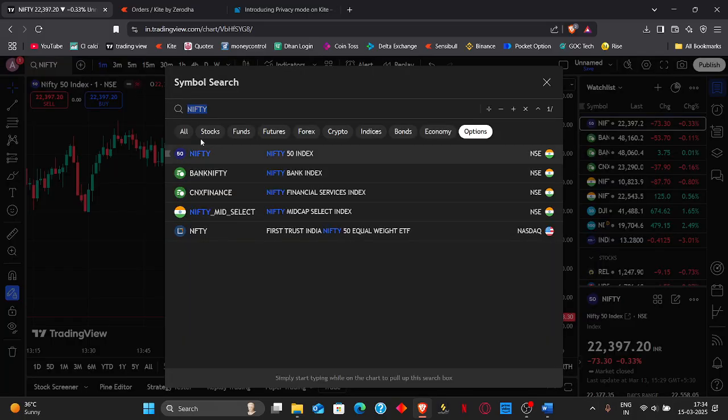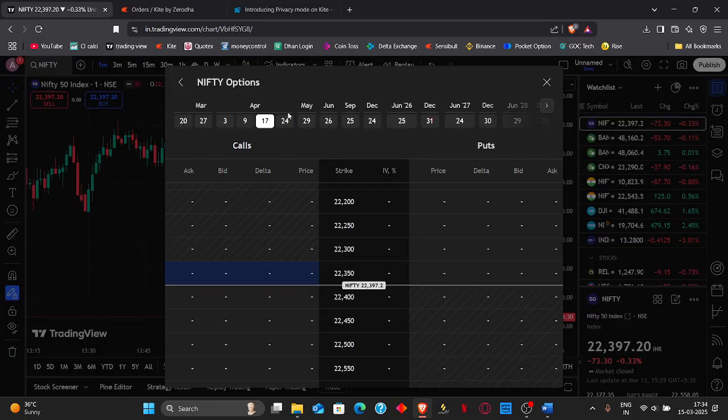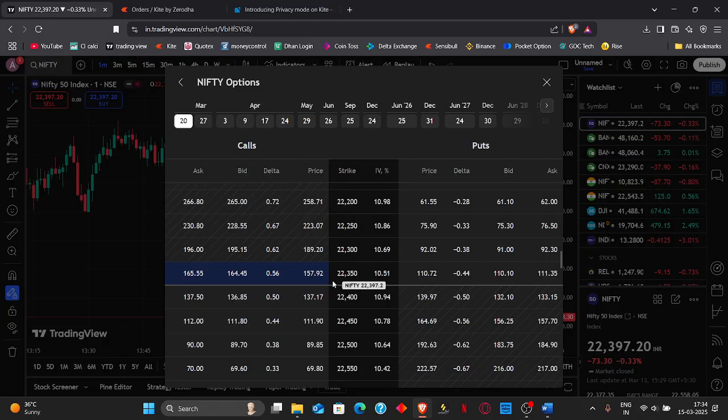Again, if we open this option chain here, we can see that in Nifty 50 the ATM strike prices are almost similar. 22,400 is the current ATM strike price, and the premium values for both the put and the call are almost similar.